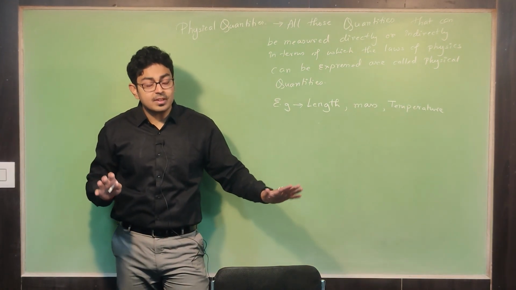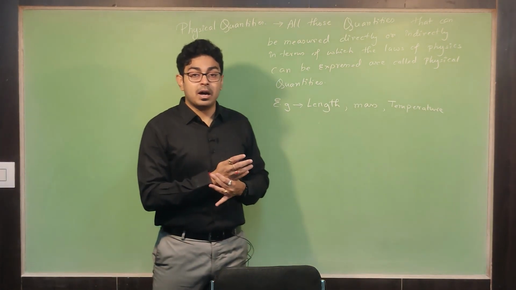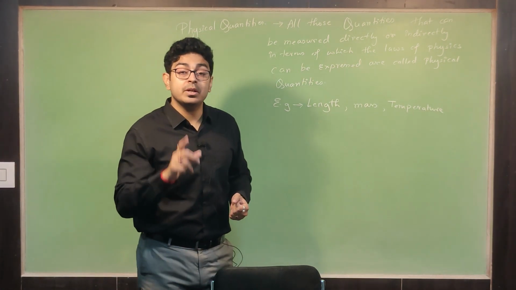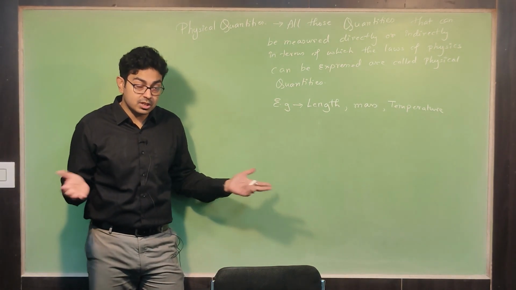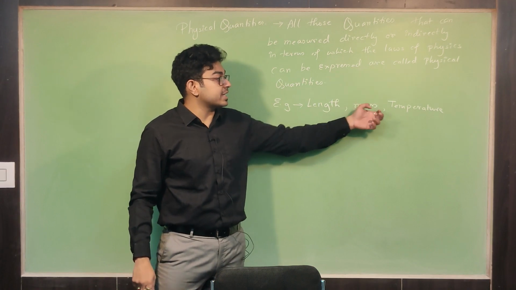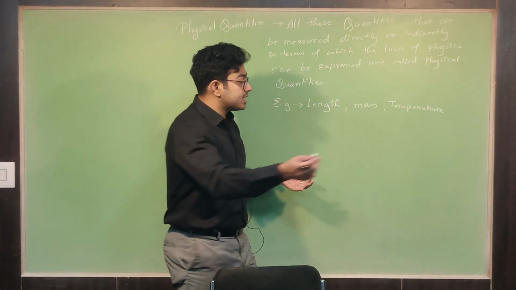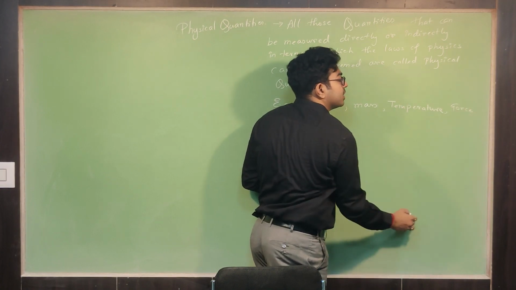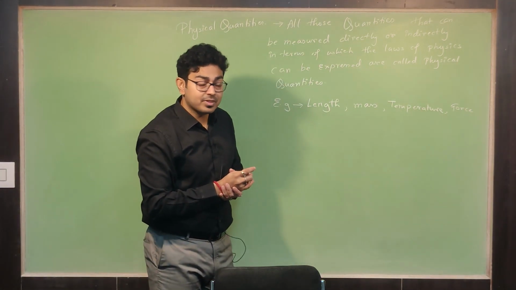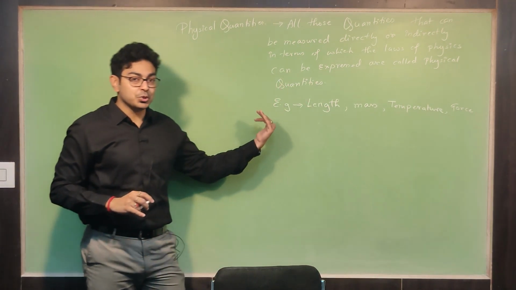Is that clear? When there is a physical quantity, that means we can measure it. For example, length, mass, temperature, force, these are all physical quantities. We can measure them.